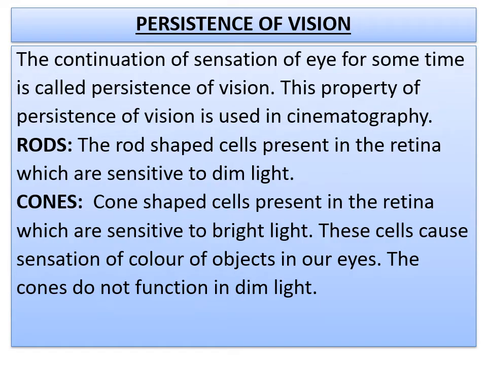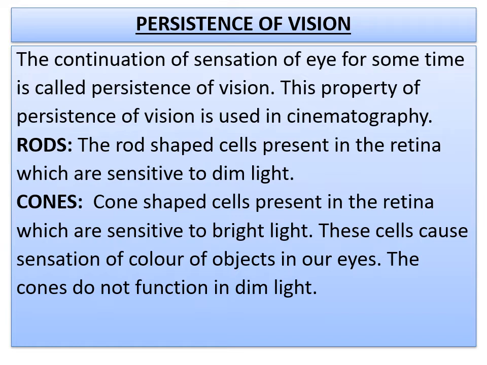Coming to the persistence of vision, the continuation of sensation in the eye for some time is called persistence of vision. Here, whatever you see stays in our eye for 1/16th of a second. Okay, so whatever object you see, it stays in the mind for 1/16th of a second. This property of persistence of vision is used in cinematography, where you can see the motion pictures, whatever you're seeing in the cinema halls. This concept is used there.